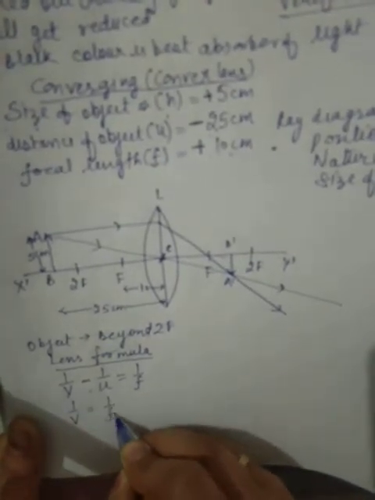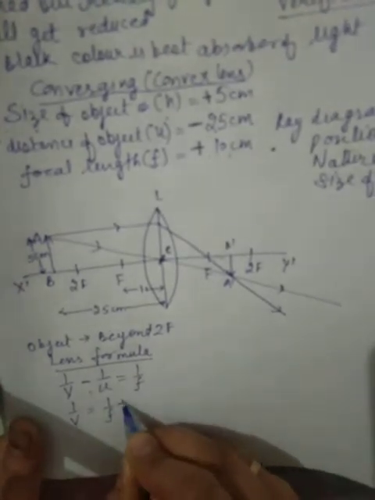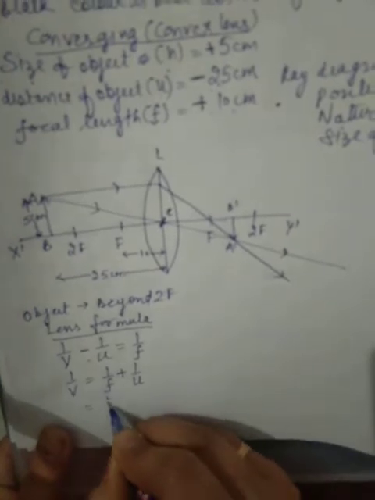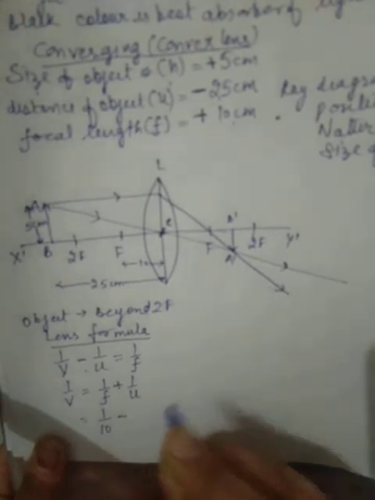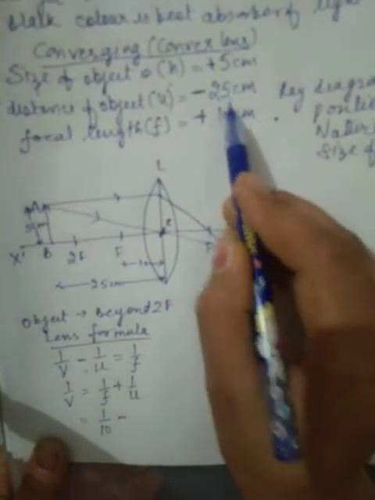Keeping v aside, that is equal to 1 by f, minus means plus on this side, 1 by u. What is f? f is 10. What is u? u is minus 25.